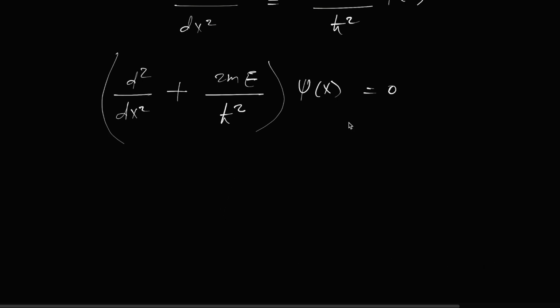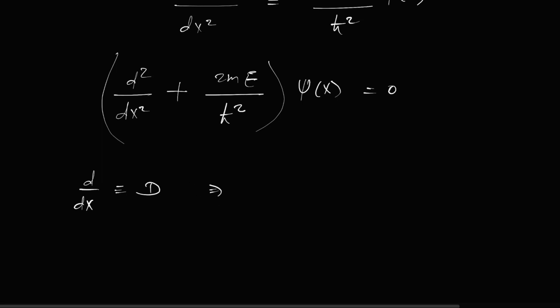This equation might be familiar to you. How do we solve this equation? We write d by dx. This is a second order differential equation, right? So the solution of this is equal to CF plus PI. You might have seen, right? So d by dx we represent as capital D.